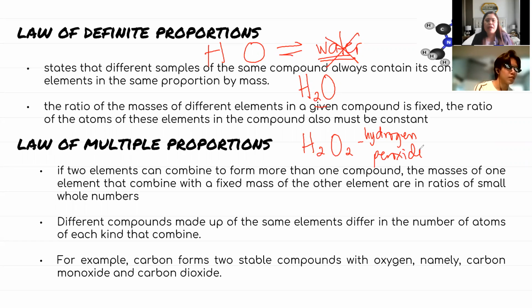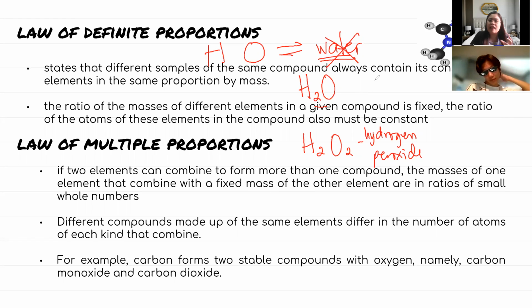So anong ibig sabihin ng law of definite proportion? When the elements form compounds, they do so in fixed or constant ratio. Okay? So isang compound, fixed ang ratio niya ng bawat element na component niya. Hindi pwedeng magbago.